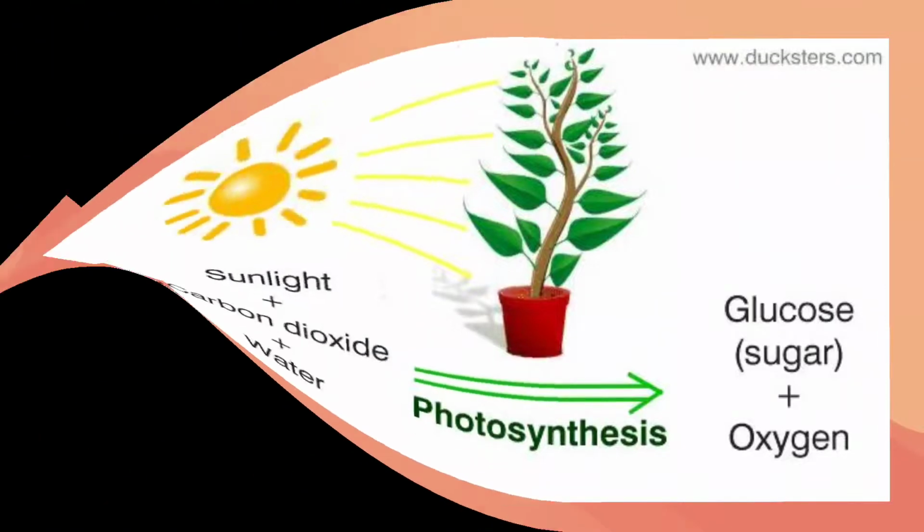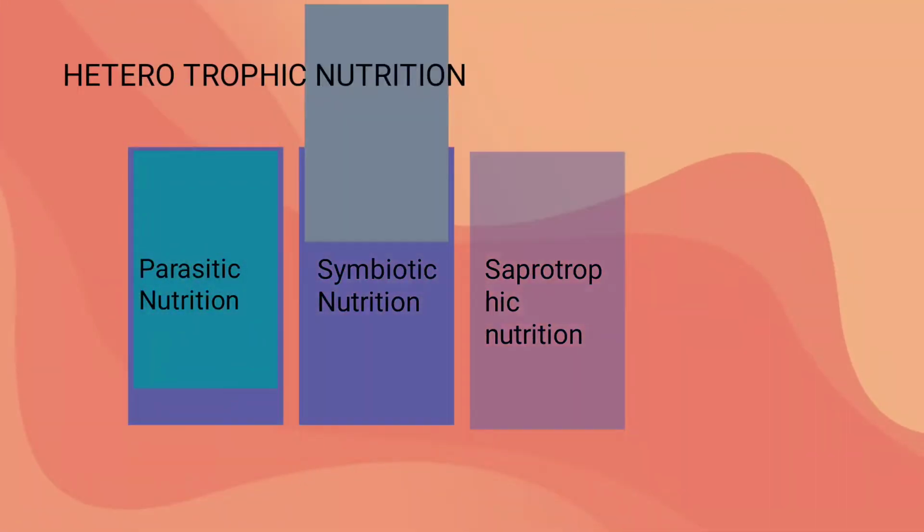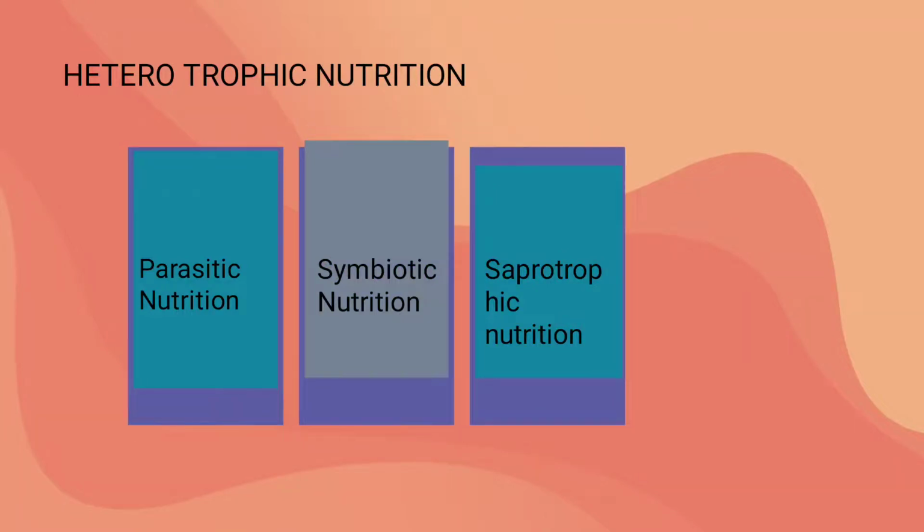Now let us discuss another type of nutrition, that is called heterotrophic nutrition. Do you know, children, what is meant by heterotrophic nutrition? Organisms that depend upon the food materials of other organisms are called heterotrophs, meaning they cannot prepare food by themselves. Under heterotrophic nutrition, there are three types: one is parasitic nutrition, second is symbiotic nutrition, and the third is saprotrophic nutrition.